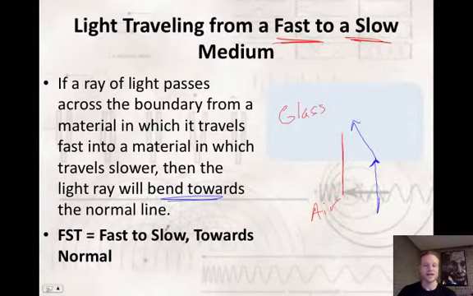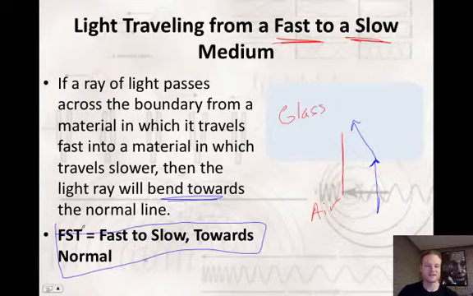Okay, and this may be a helpful mnemonic device for you. FST, and it sounds kind of like fast. That's fast to slow. Basically, what FST stands for is fast to slow towards normal. So this F is supposed to represent the fast, the S is supposed to be the slow, and then T is towards. If that's helpful to you, great. That might be what you write down on your index card for a test or something like that. But FST: fast to slow towards normal.